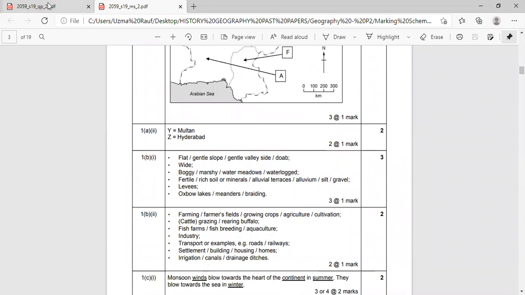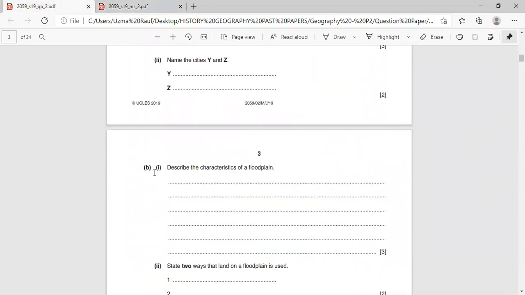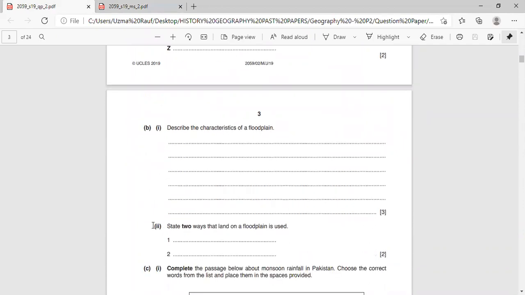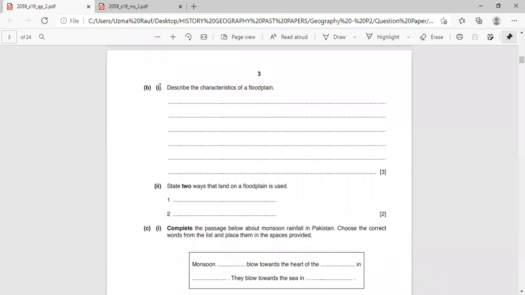Now look at the next question. Part B, number 2. State 2 ways that land on a floodplain is used. Now please look at this: in the previous part we attempted the keyword describe, and now we are going to attempt the keyword state. So your answer would be a one word answer.